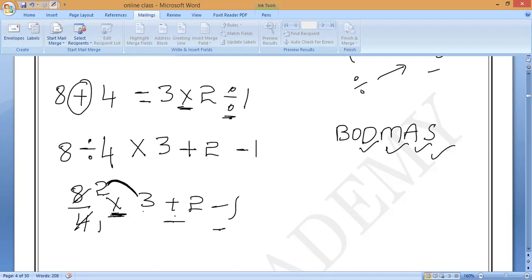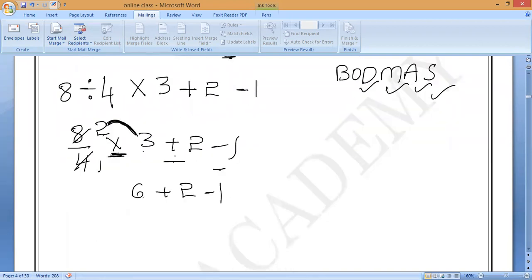Multiplication, correct? 3 twos are 6. 6 plus 2 minus 1. Next which operation? Addition. 6 plus 2, 8. 8 minus 1 is equal to 7. 7 is the answer. Correct or not? Yes, ma'am. Have you done?